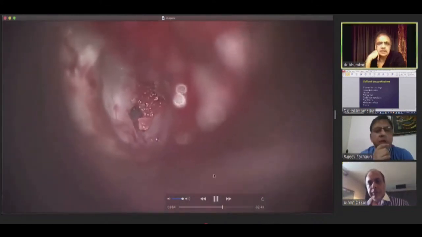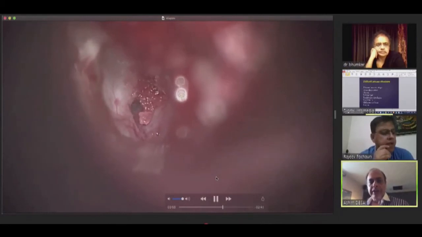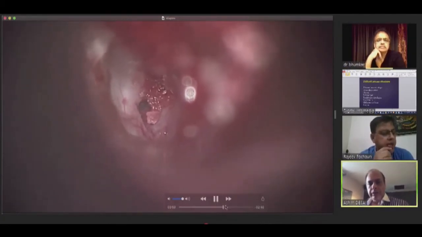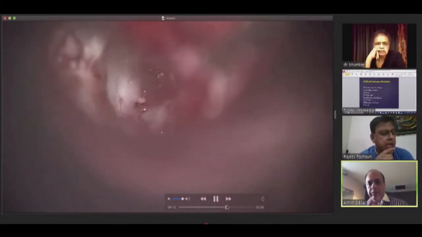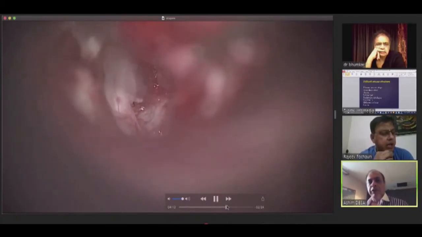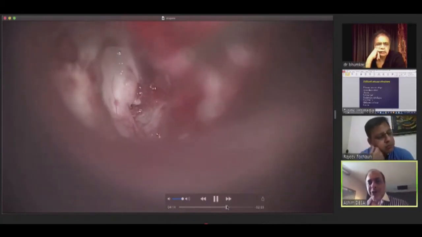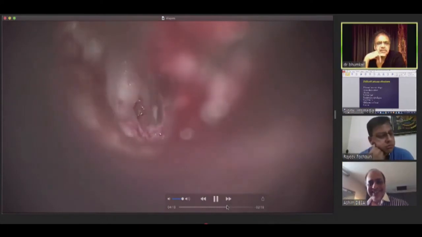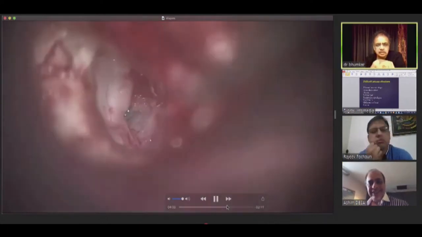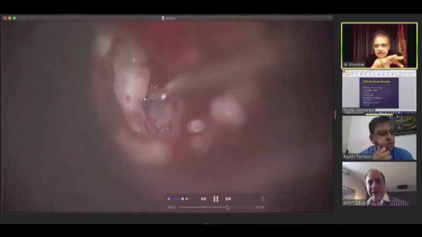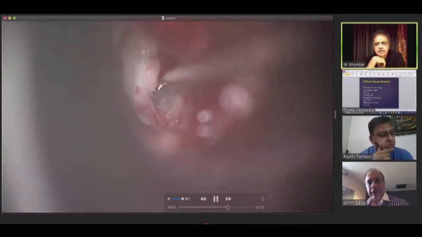Yeah. Now the color is changing. So now you can see the foot plate, the blue. A little bit of gel foam, and then more gel foam. It just goes on and on. But now the part of the promontory... so the fenestra is including a little edge of the promontory.